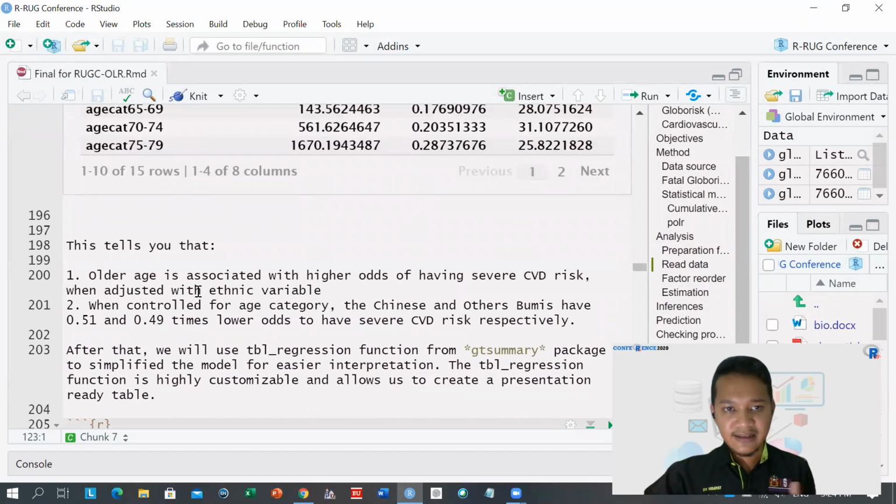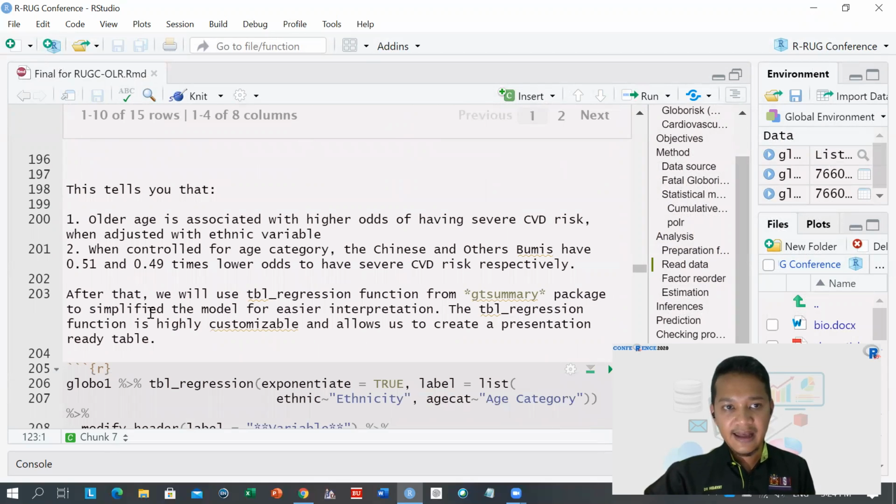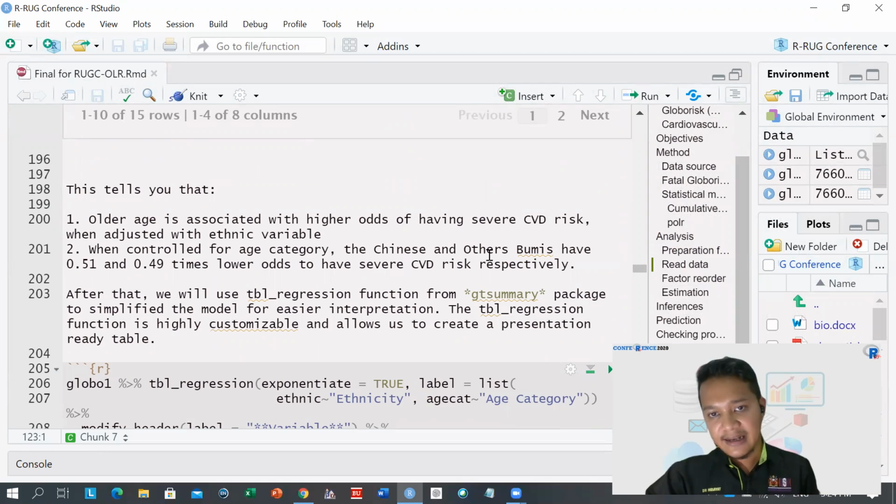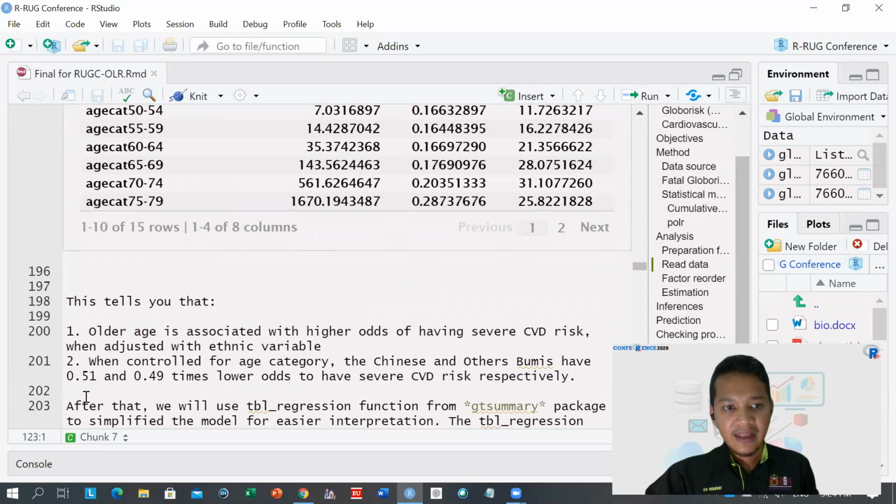Okay, older age is associated with higher odds of having severe CVD risk when adjusted for the ethnic variable. And when we control for age category, the Chinese and other Burmese have 0.51 and 0.49 times lower odds to have severe CVD risk respectively.